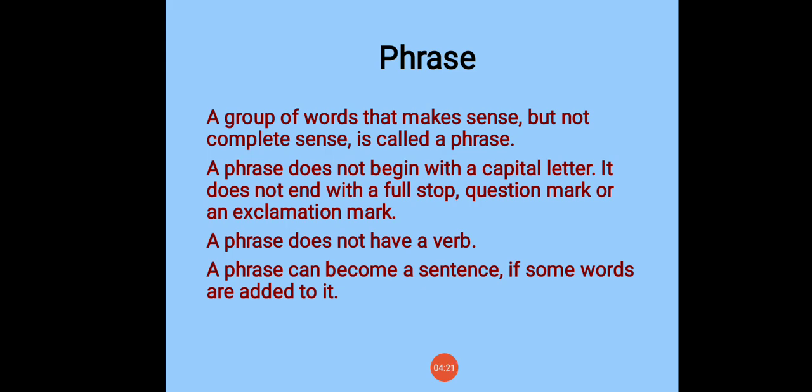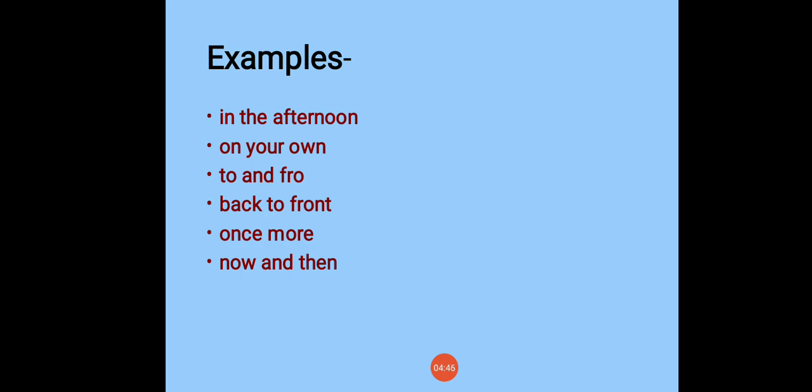A phrase can become a sentence. Students, a phrase can become a sentence if some words are added to it. Means, if we add a subject, if we add a verb, then it will become a sentence. Some more examples of phrases are: in the afternoon, on your own, to and fro, back to front, once more, now and then. These are the examples of phrases.